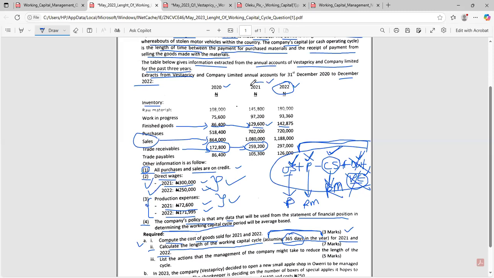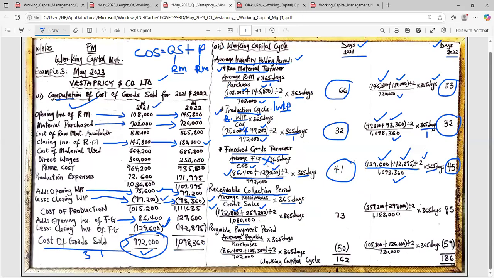So what is the sales for 2021? Our sales for 2021 is 1,080,000. So bring it and put it here. Please add this up for me: 172,800 plus 259,200, divided by 2, and divided by 1,080,000. Then multiply by 365 days. You get 73 days. Confirm.